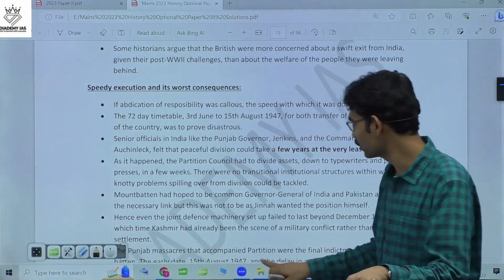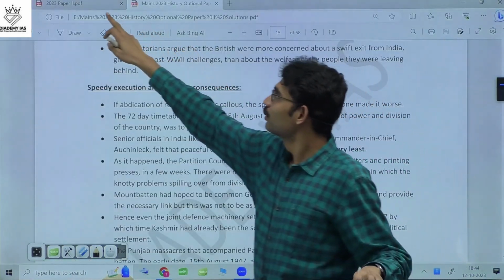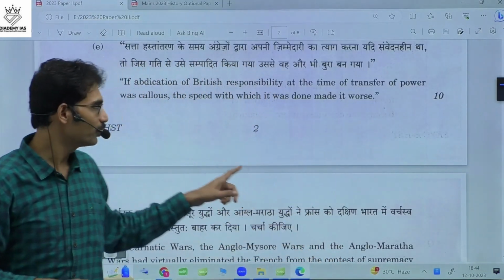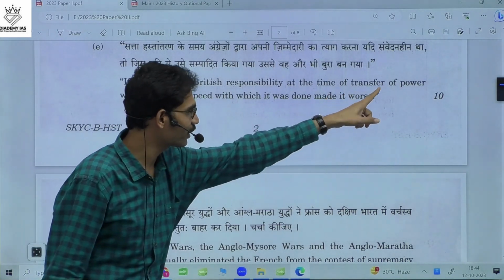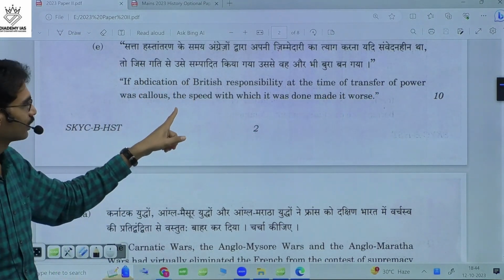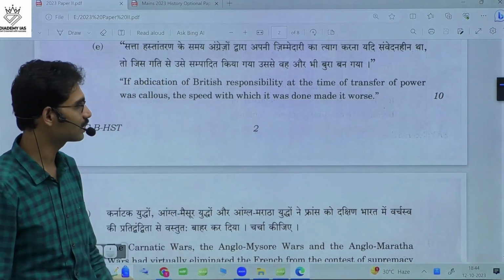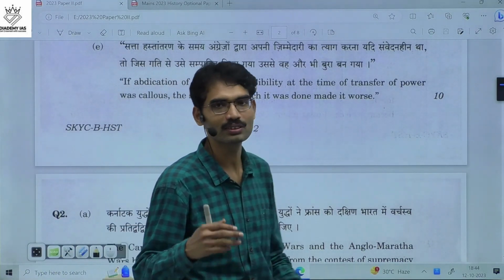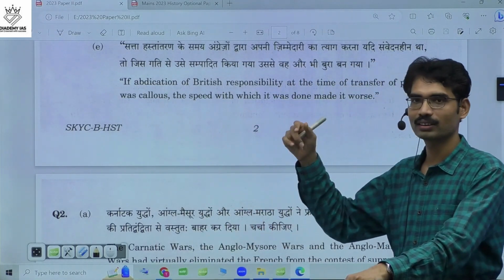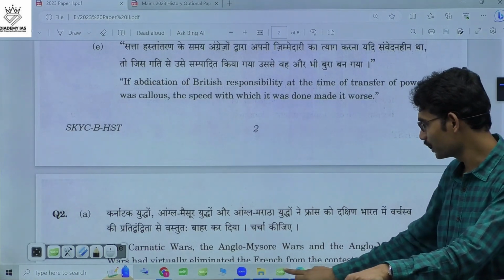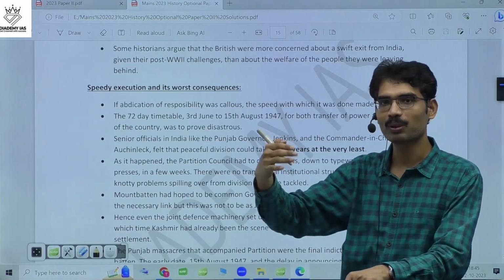So unless you know the meaning of callous: the abdication of British responsibility at the time of transfer of power was callous, and the speed with which it was done made it worse. That means the consequences of this irresponsible attitude were very severe. Communal tension: what happened when they took this decision? Immediately communal tension started.